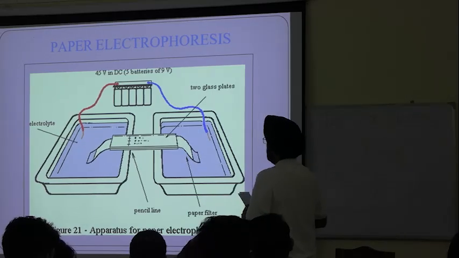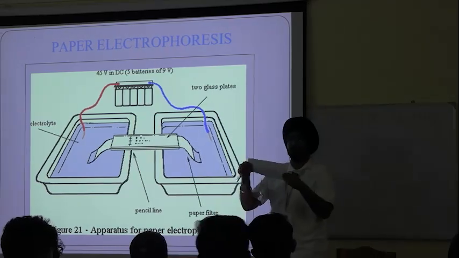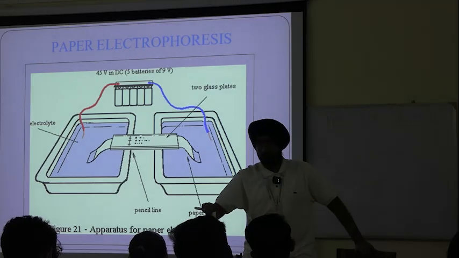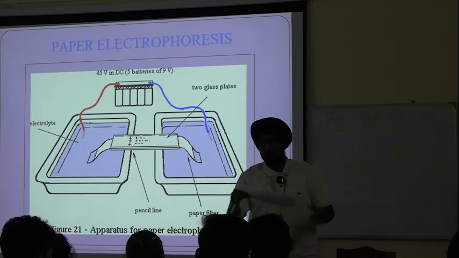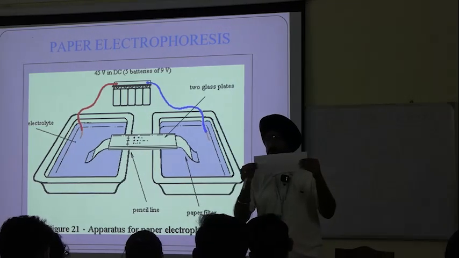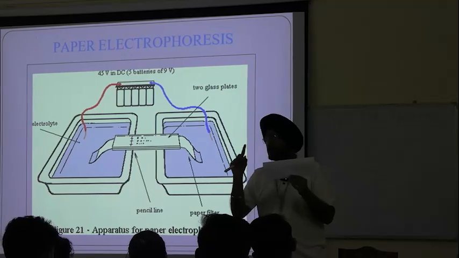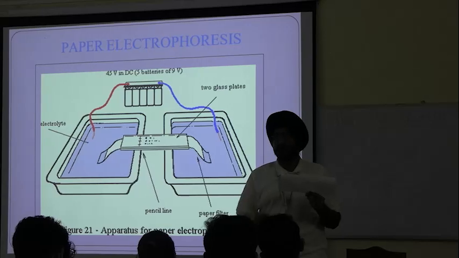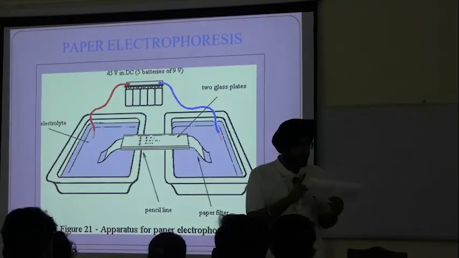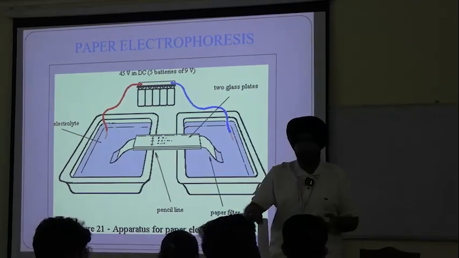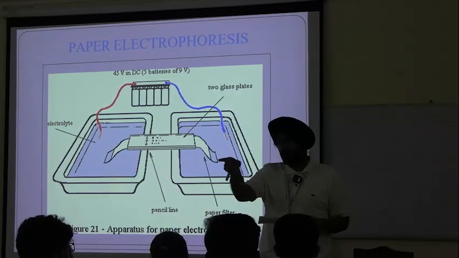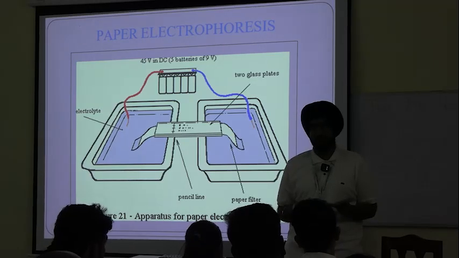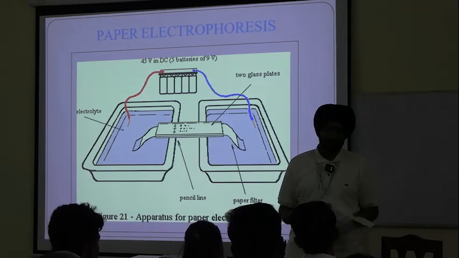Now what we do, firstly, we take this support media and dip it in not electrolyte, but buffer, because this paper or filter paper or cellulose acetate sheet is not able to carry current. Which component carries the current? Buffer solution. So we dip this in buffer solution. Name any one buffer. Yes, lithium borate. Any other? Phosphate buffer. Most easy.